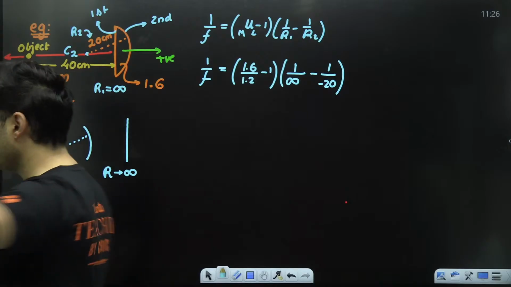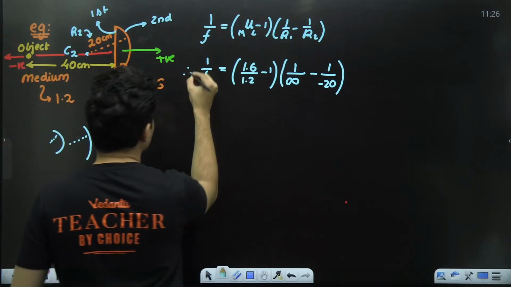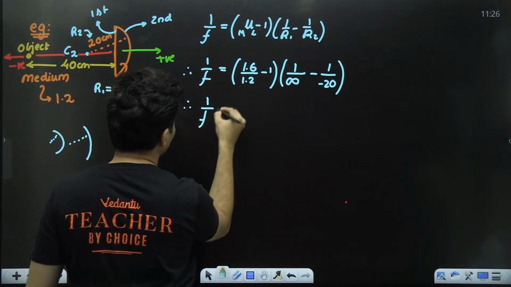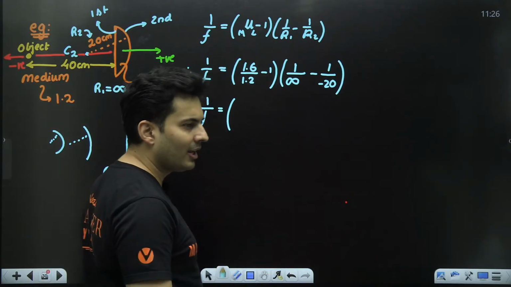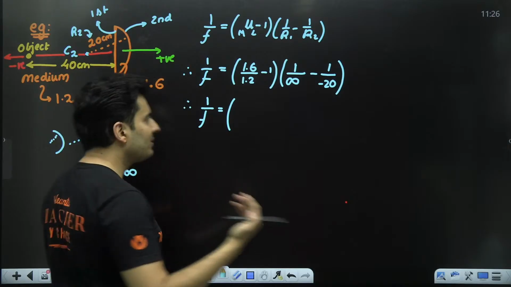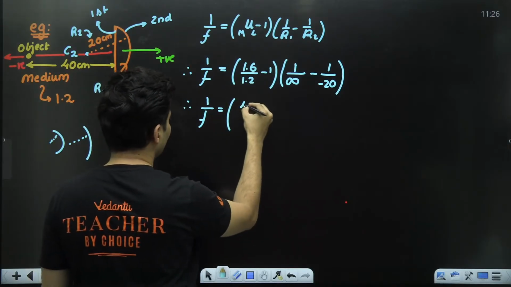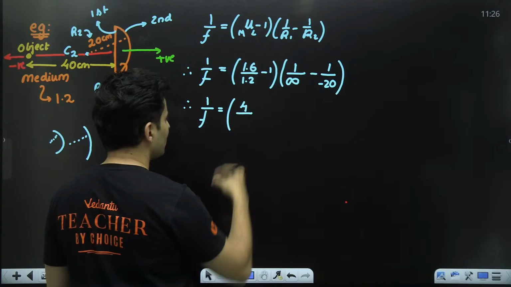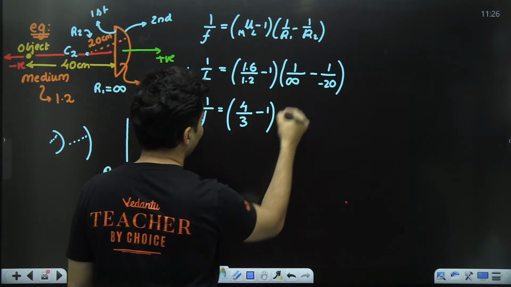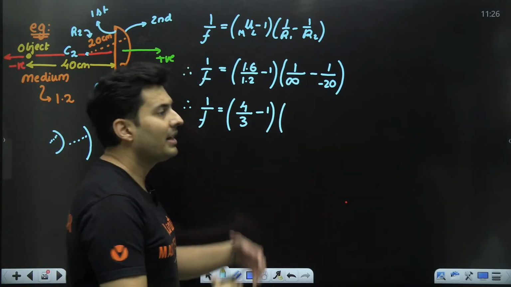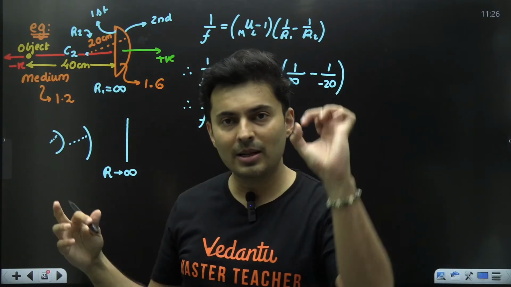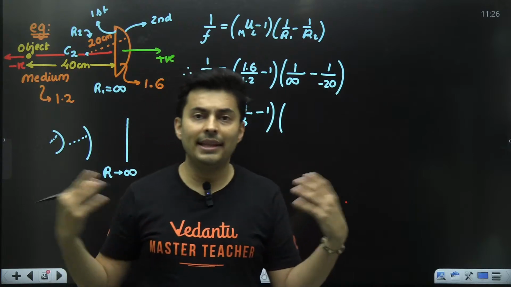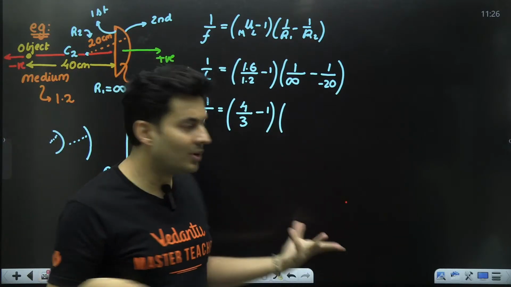Everybody fine till this point? Okay. So what is next? 1 by f is equal to 1.6 by 1.2, which is 16 by 12. 16 and 12 are both divisible by 4, so that is 4 by 3, minus 1 by infinity. When you divide by a large number, the answer becomes small. When you divide by the largest number, the answer will become the smallest.